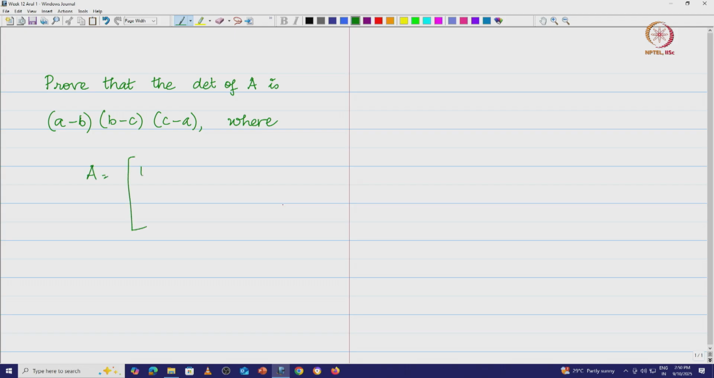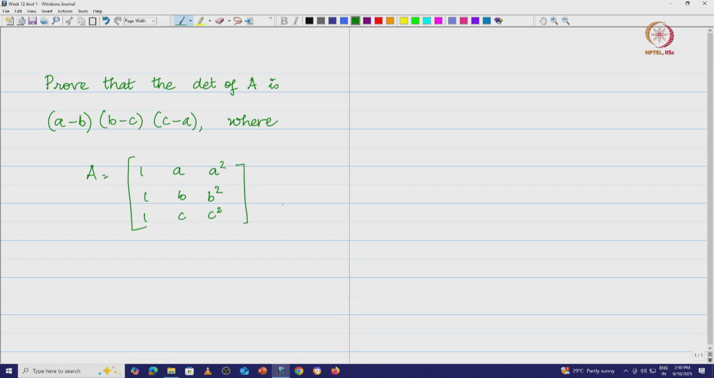So let us look at this. Remember, sometime when you were doing your class 11 or class 12, when you did the first course on matrices, somebody would have told you, prove that the determinant of this matrix A is (a minus b) into (b minus c) into (c minus a), where A is this matrix: 1, a, a squared; 1, b, b squared; and 1, c, c squared.